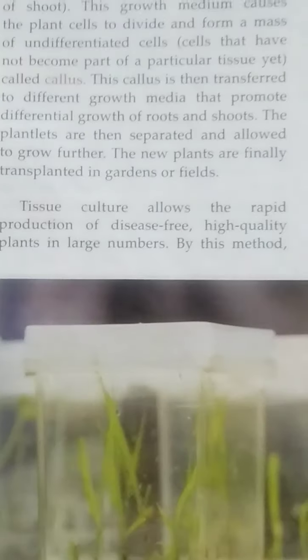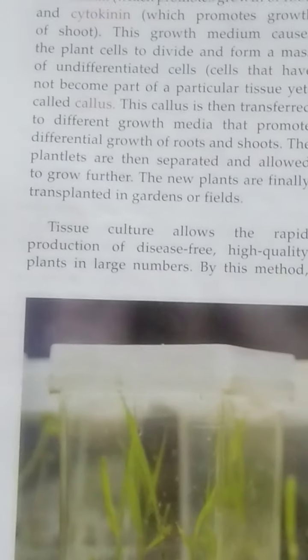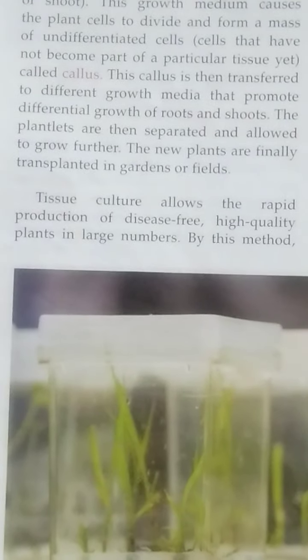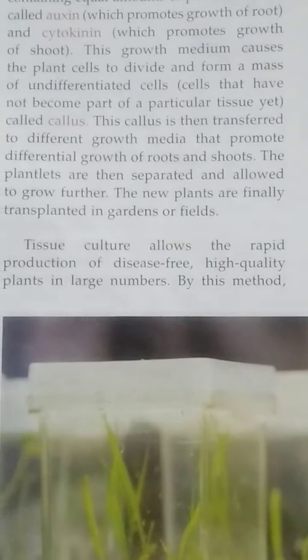Also, disease-free plants can be produced from plants which are affected by viruses. It means that although the parent plant is affected by a disease or a virus, the new plant produced from it is totally disease free. And fruit plants, ornamental plants and plants used in forestry are propagated by this method.